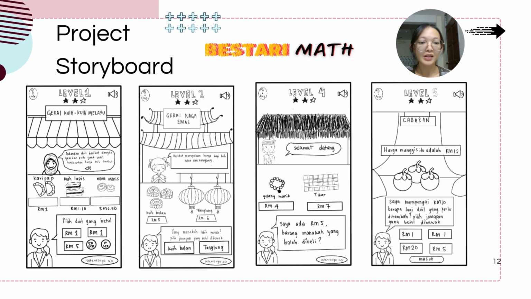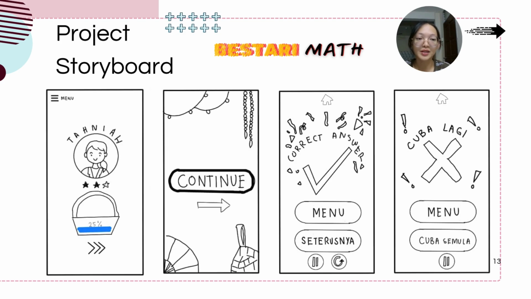Level 3 is themed around Borneo, where the player will be asked to choose items they can buy based on the money they have. Finally, at level 5, which is the challenge level, the player needs to select the correct money to buy the fruit. Next, this is the congratulations screen for the player. And this is the continue button to move to the next level.